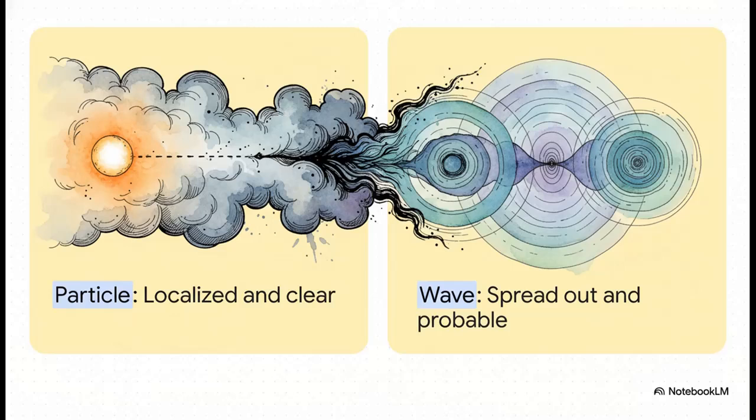It's wild. On one hand, they act like particles. Think of them as localized, solid little bullets that leave super clear tracks in a cloud chamber. But then on the other hand, they act like waves. They spread out over space, they create these complex interference patterns, and they basically just exist as fuzzy probabilities.